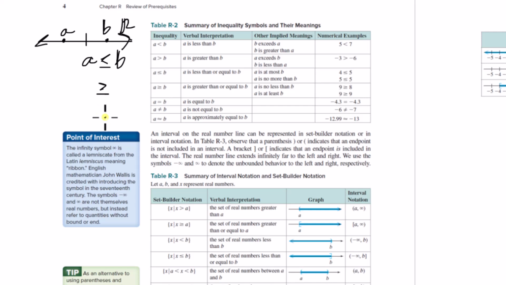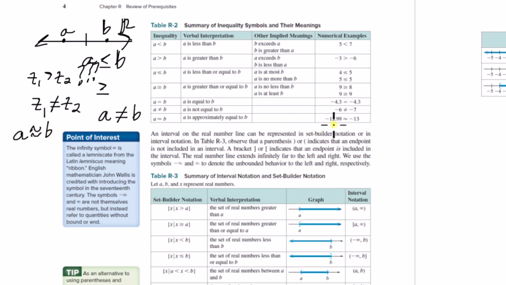A could be not equal to B. That's another way you could say that. You could describe the relationship between these two real numbers, and you could do that with complex numbers as well. That makes sense if they don't lie on top of one another. Okay, but again, what would this mean? I don't know. We have to talk about that another time. Okay, but then there's also A is approximately equal to B. So like minus 12.99 is approximately equal to minus 13. Like when you round, you're making an approximation.